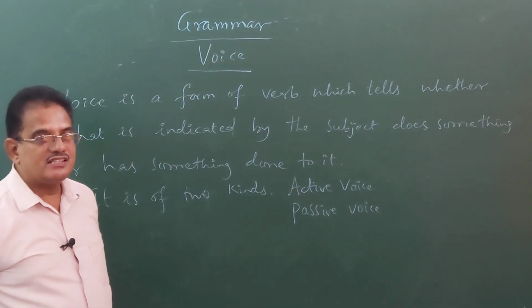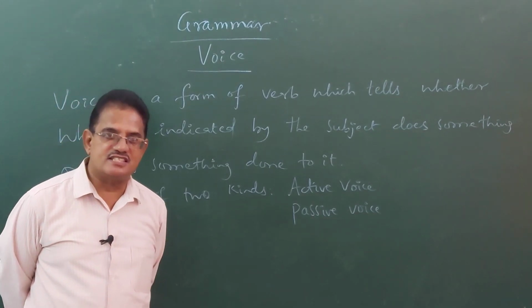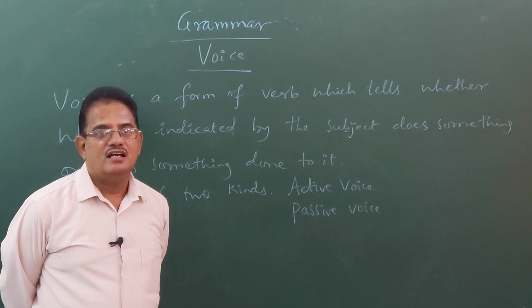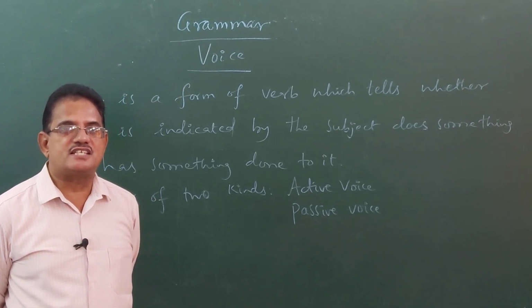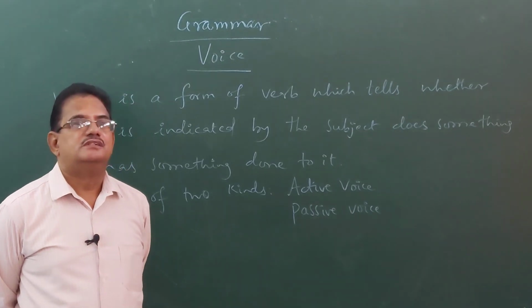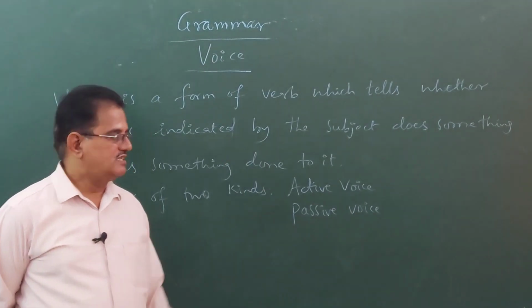When the word indicated by the subject in a sentence does something, or simply acts, that is called active voice.